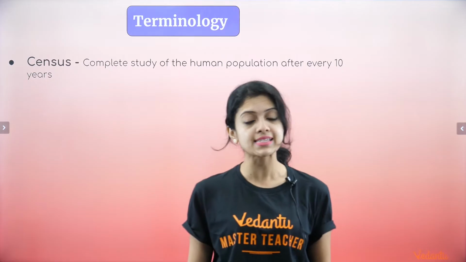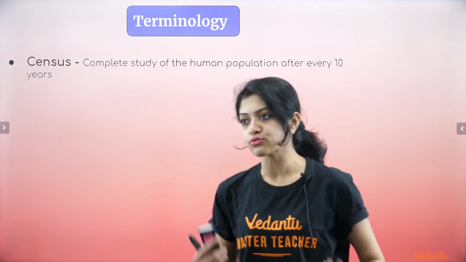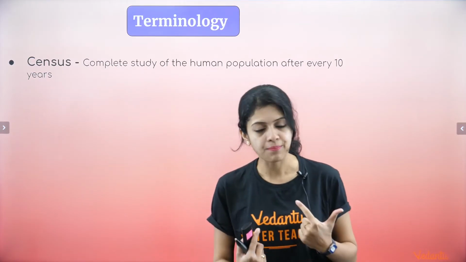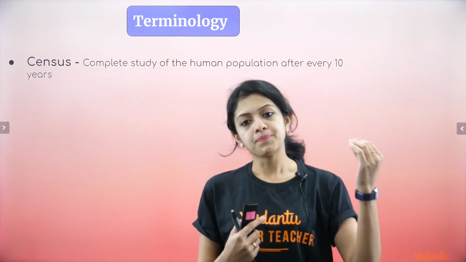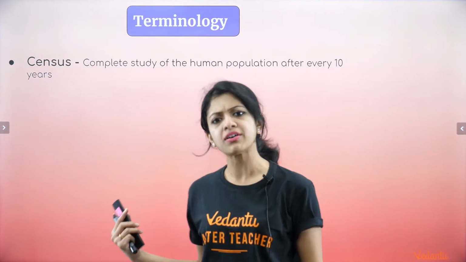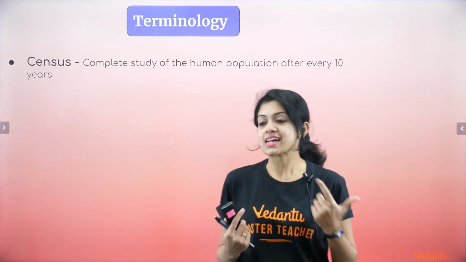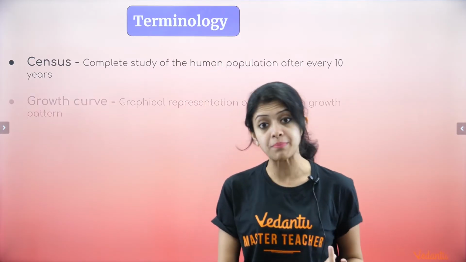The first one being census. The 6th one in the chapter being census. The complete study of the human population after every 10 years. If you have close family members who work in the government sector, you might have heard this term a lot of times. Census, the complete study of the human population after every 10 years, is what we mean by census.